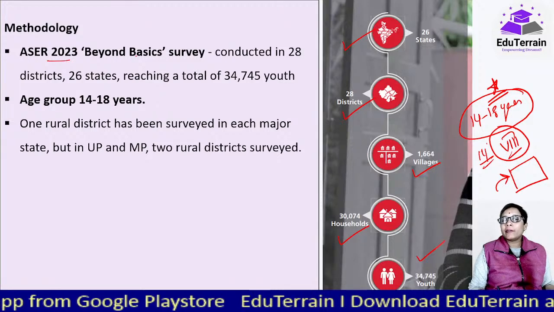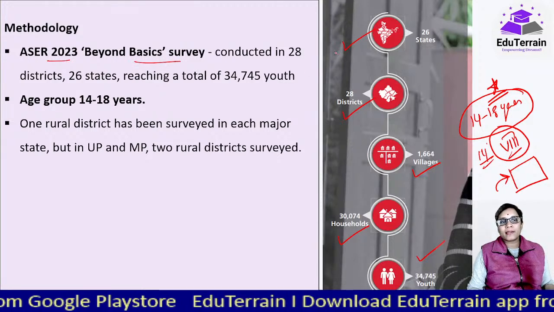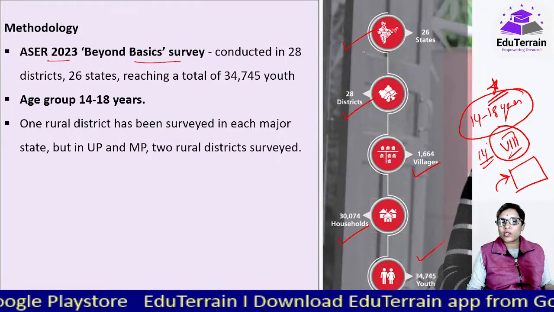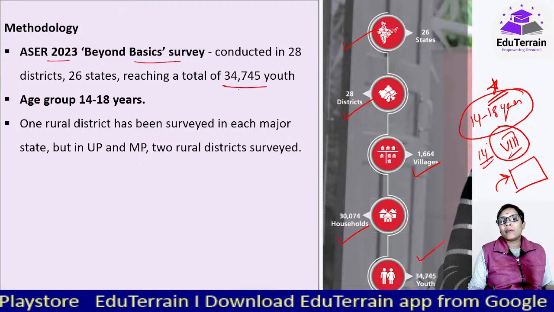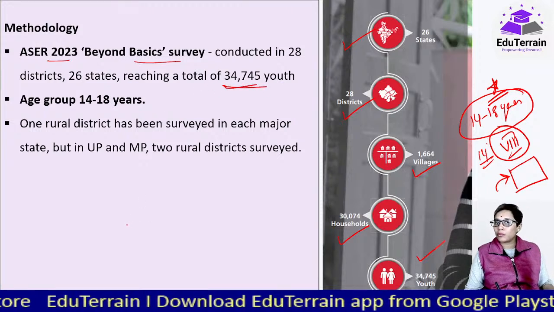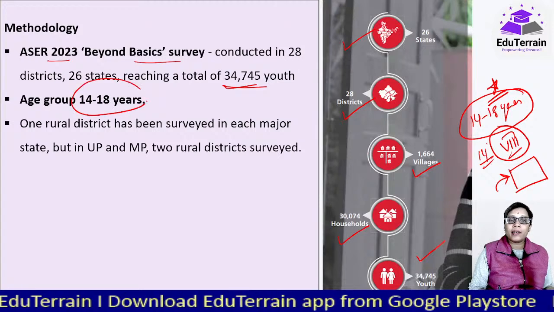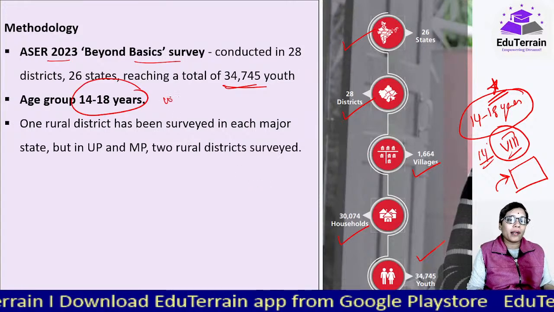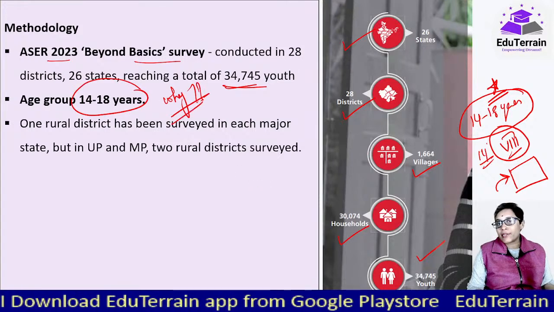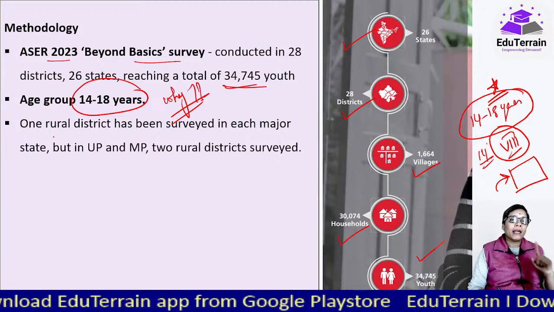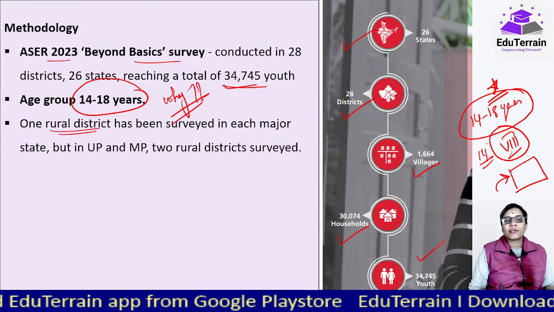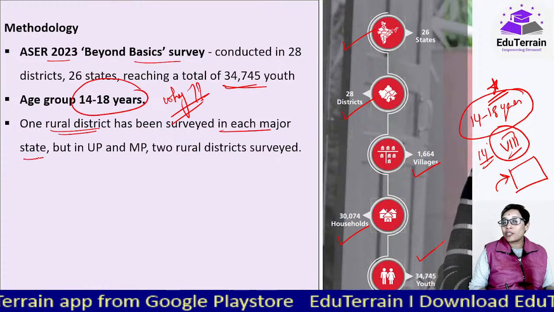Now, the ASER 2023 Beyond Basics survey, as it has said, covered 26 states, 28 districts, reaching 34,745 youth in the age group 14 to 18 years, and why they selected it we have also discussed. In each major state, one rural district has been surveyed.